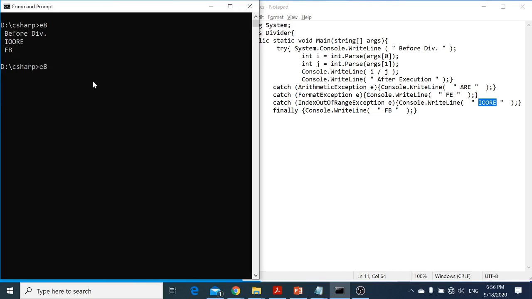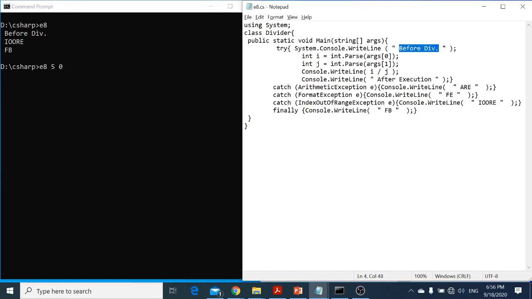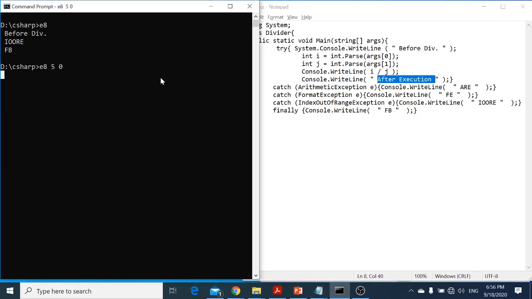Now, let me try again with values 5 and 0, not comma. E8, 5, 0. So now the 5 will go to the argument of 0, it will become i, and 0 will go to the argument of 1 and it will become j. So i by j, it will divide this one, it will display this one, but it will never display this one because we got an error message now. So let's go and see.